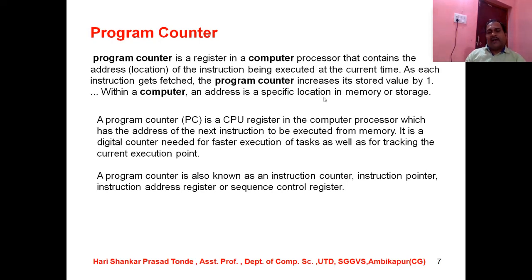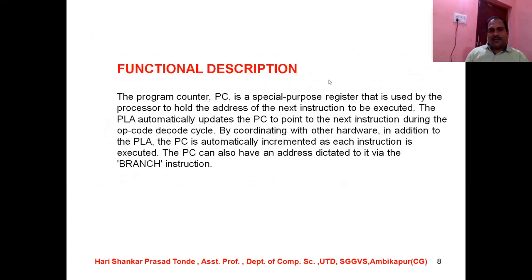So students, you have to know all these things. A program counter is also known by some other names: instruction counter, instruction pointer, instruction address register, or sequence control register. This is very important because in some subjects and some papers, the other names are used. So I would like to clear this. The other names of the program counter are instruction counter, instruction pointer, instruction address register, or sequence control register. So guys, you all have to know all these names, because they are substitute names of the program counter.